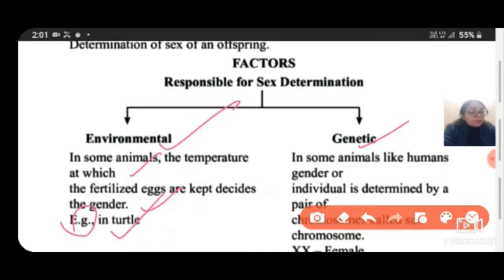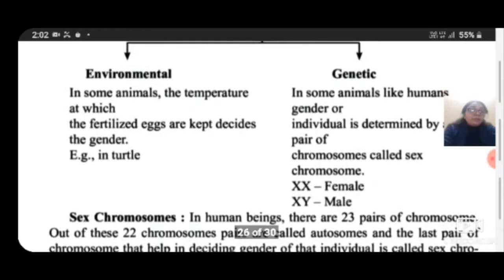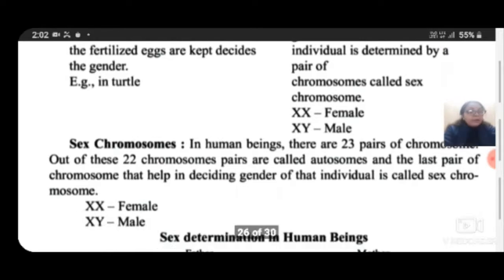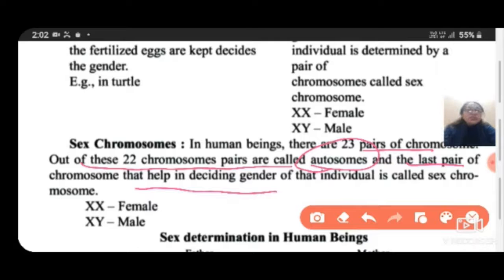the sex. And among the genetic factors, in some animals like humans, the gender of an individual is determined by a pair of chromosomes called the sex chromosomes, XX in female and XY in male. There are 23 pairs of chromosomes. Out of these, 22 pairs are called the autosomes, and the last pair of chromosomes, which helps in deciding the gender of that individual, is called the sex chromosome. So in female XX and in male XY.